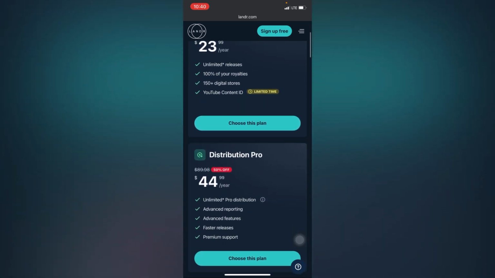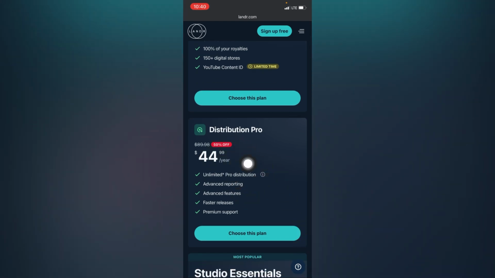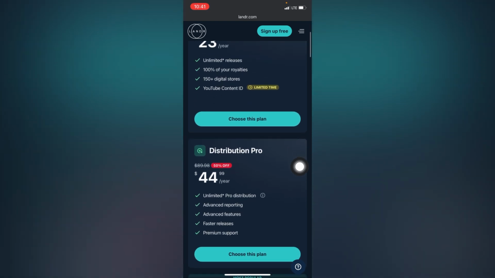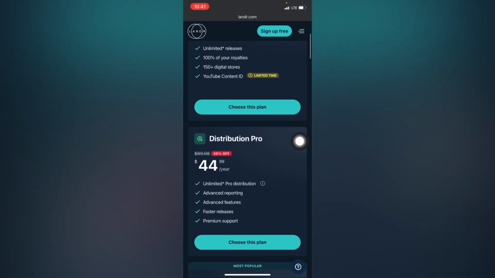If you come over to their pro plan, which costs $44 per year, you're getting unlimited pro music distribution. You're also going to be getting advanced report analytics, advanced features, and faster release. One thing I need to tell you guys is that if you sign up with the basic plan of Landa, it's going to take about 7 days for them to distribute your release. But if you sign up with their pro plan, it's going to take about 3 days to get your music distributed on all streaming platforms.